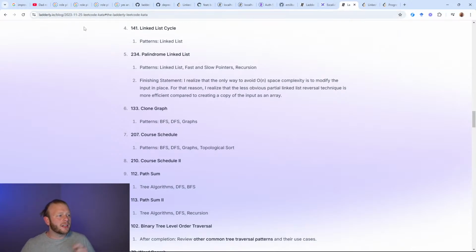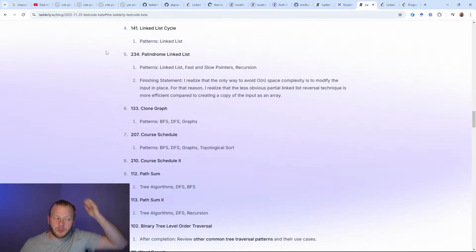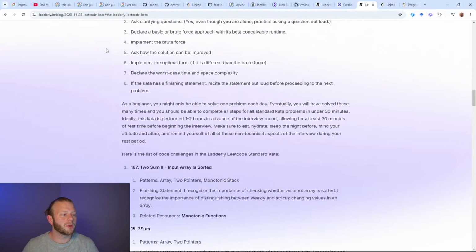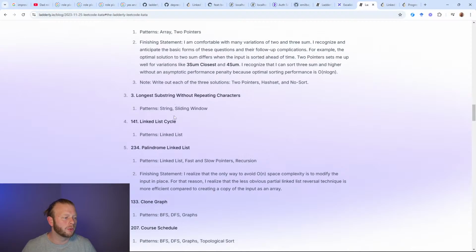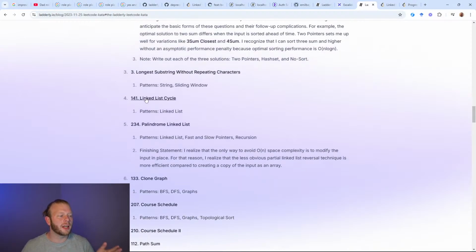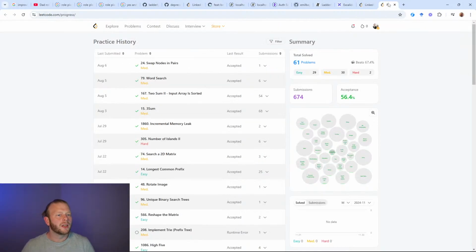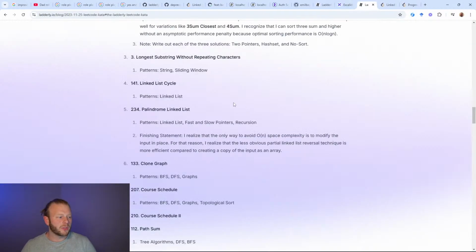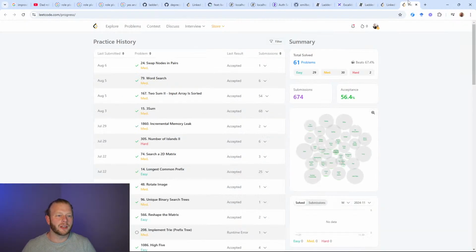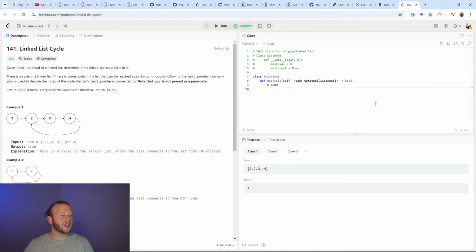So with that, let's dive into the Latterly Leetcode kata. This is my recommended approach to practicing Leetcode. In a previous stream, I did 1 through 4, and today we're picking up on 4, and then we'll get to palindrome linked list, item number 5. So here we are. Let me leave that tab open so I can easily access palindrome when we get there. First we're diving into this basic linked list cycle problem.